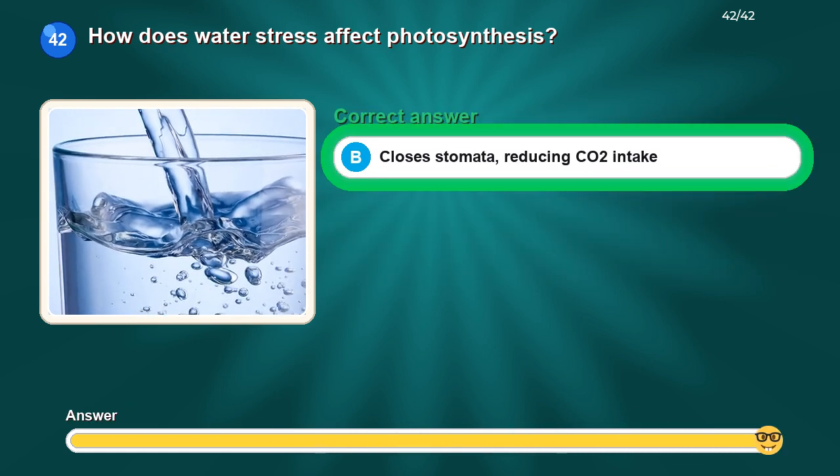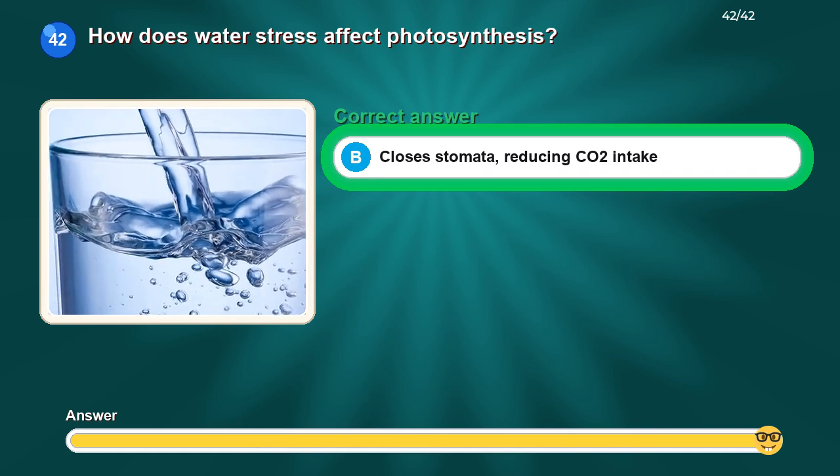The correct answer is closes stomata, reducing CO2 intake.